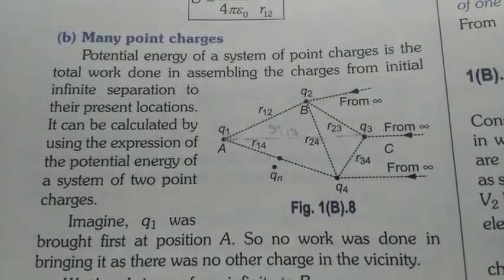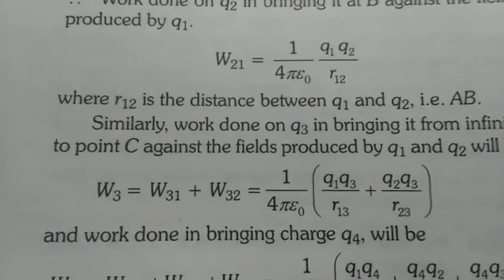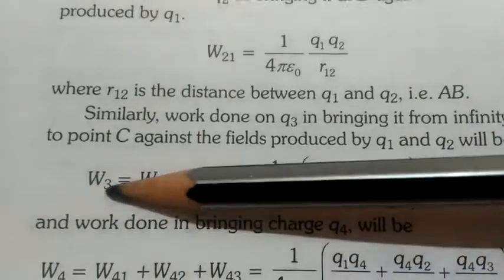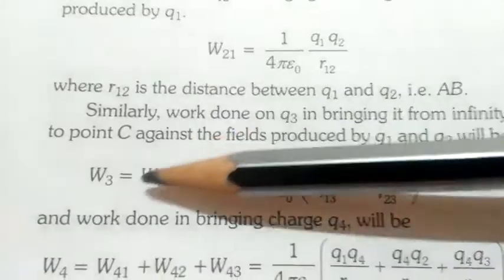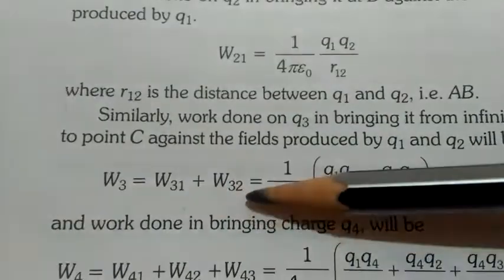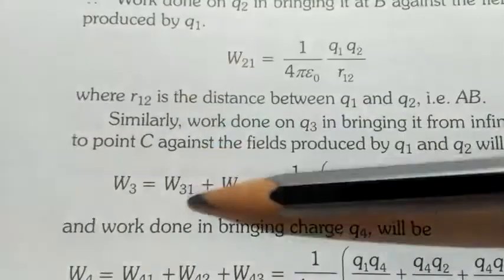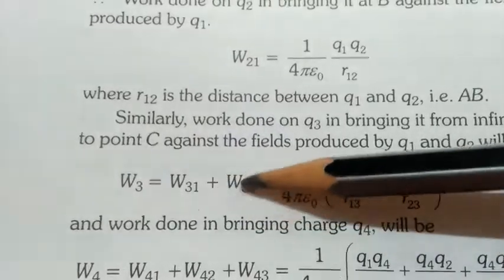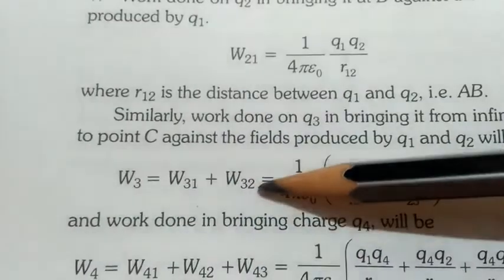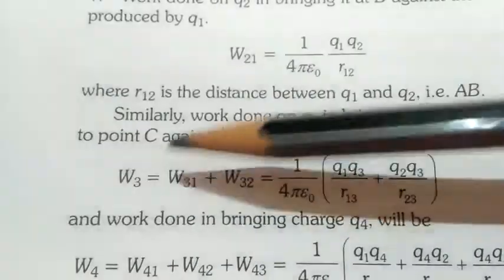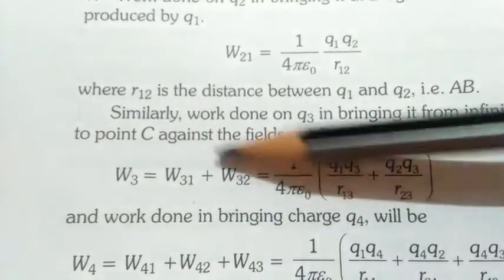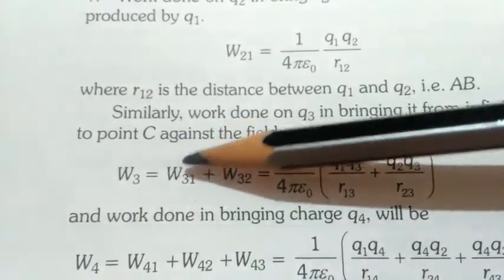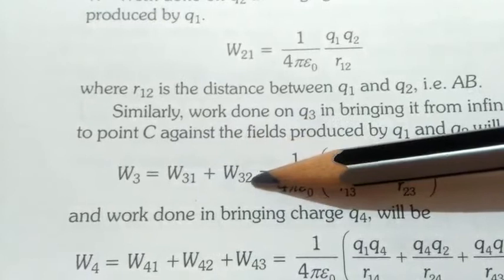So in that case we will have an equation like this. W3, work for the third charge, will be equal to W31 plus W32. That means work in moving charge 3 against charge 1 plus work in moving charge 3 against charge 2. Against both the forces we have to do work. So total work W3 will be equal to W31 plus W32.